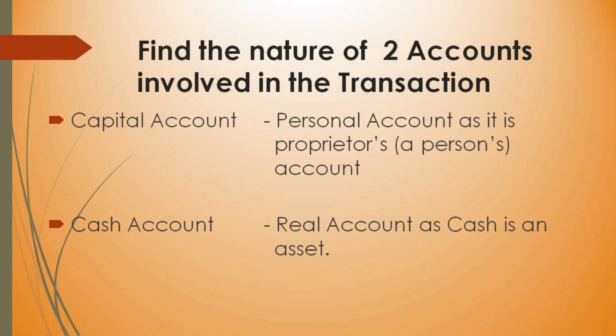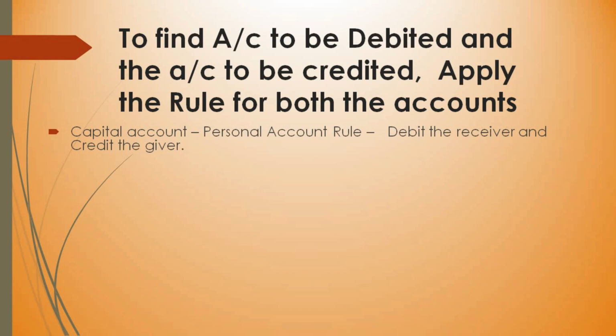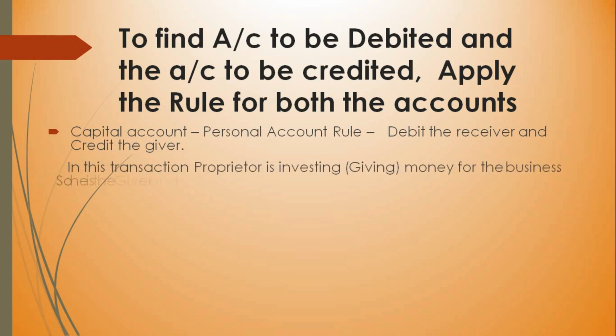Next, in order to find out which account should be debited and which account should be credited, we have to apply the rule. We know capital is a personal account. What is the rule for personal account? Debit the receiver, credit the giver. In this case, capital account is a personal account, and the rule is debit the receiver and credit the giver. From the transaction, it is understood that the owner is investing money, so he is the giver in this case. That's why capital should be on the credit side.